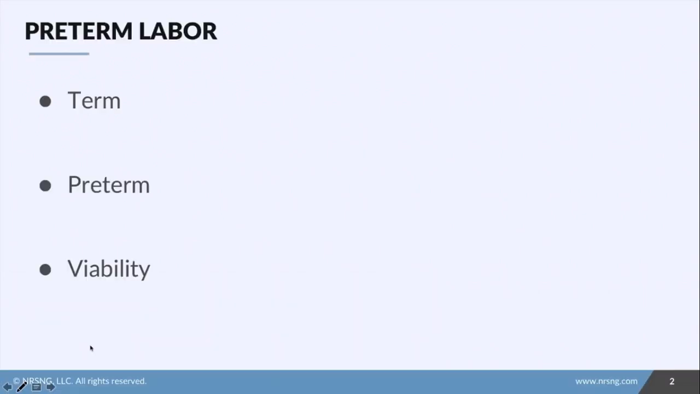In this lesson, I'm going to be explaining preterm labor for you and what we need to do for this patient and how you will be a part of it. Let's first look at some important terms. So first term, our preterm labor.